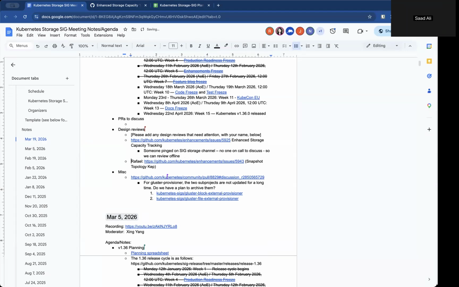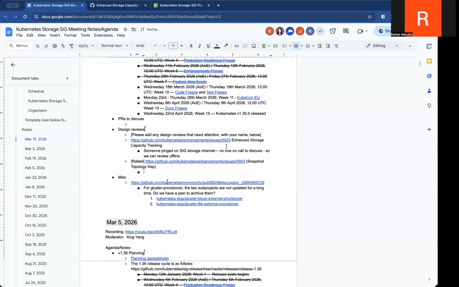All right, moving on. Next, Raphael, you want to talk through this one? Yeah, so that's basically just a KEP to propose topology support for snapshots. And I just want to see if somebody has time to take a look and review it, to see if we can mark it as implementable.